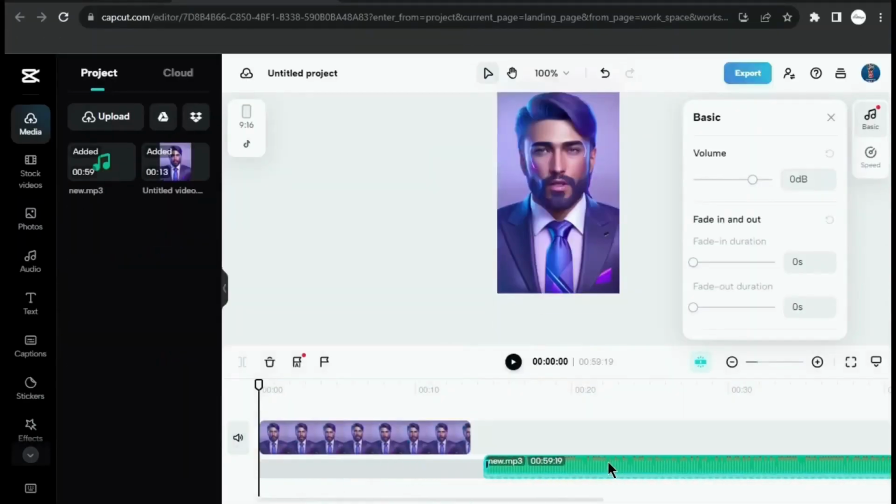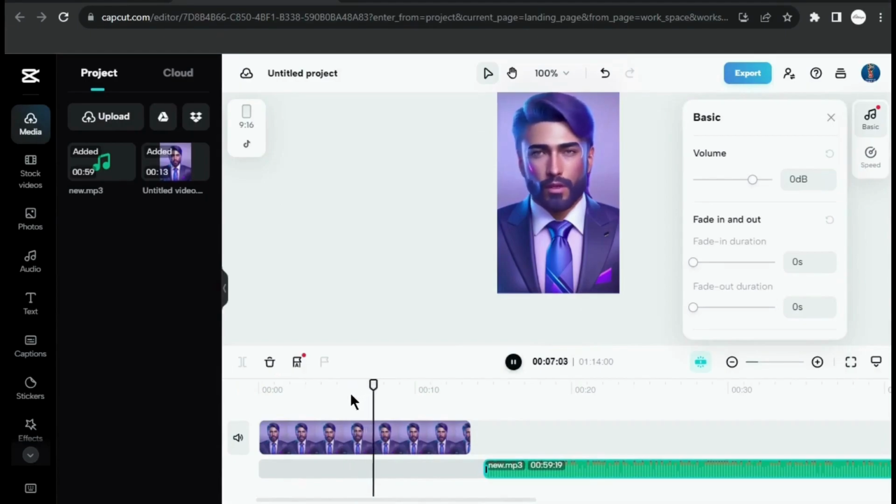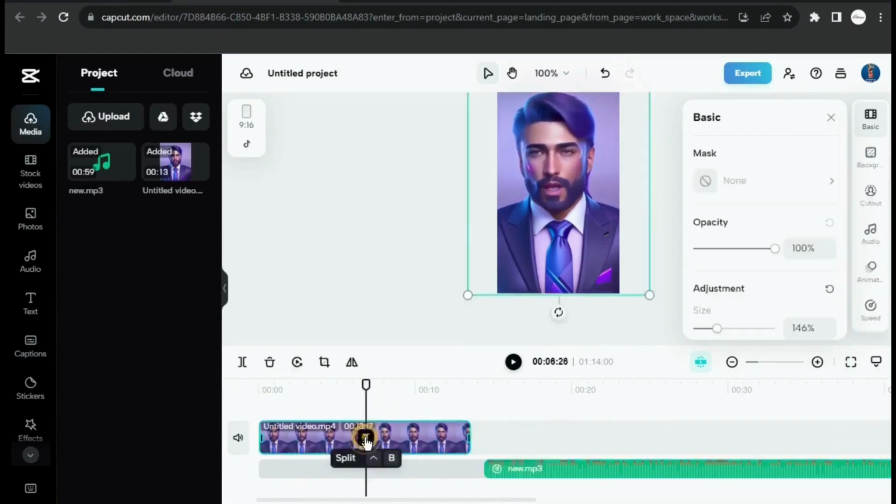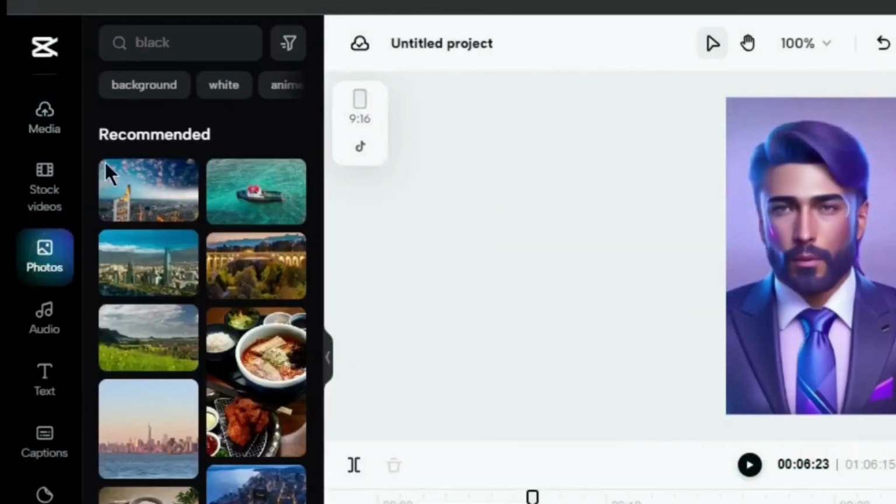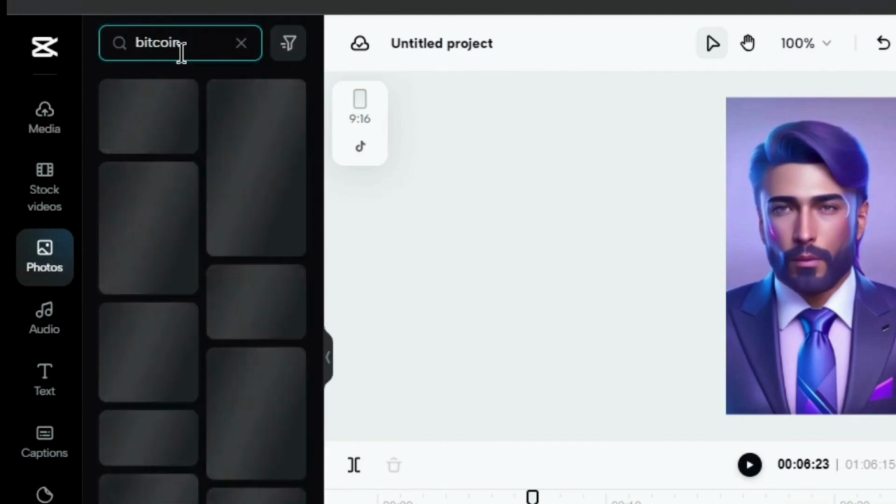Divide the video to isolate the initial and final script sentences. For the rest of the video, I'm going to use suitable stock images available in the tool aligned with the script.